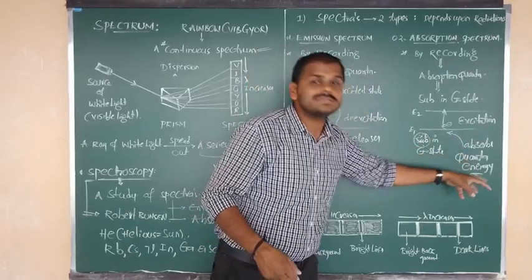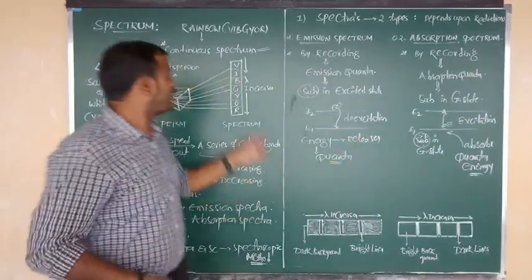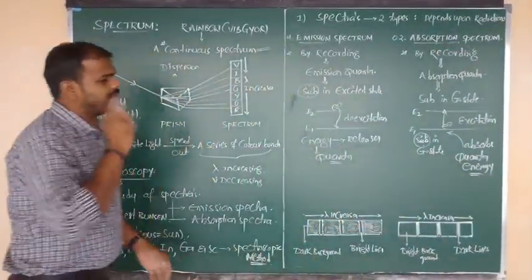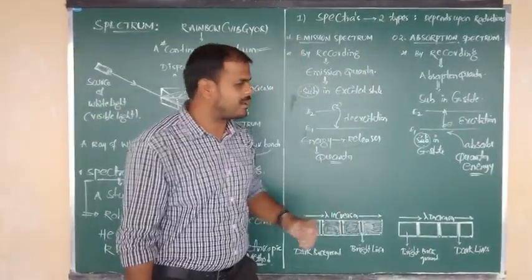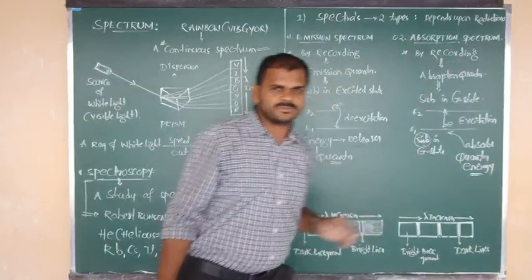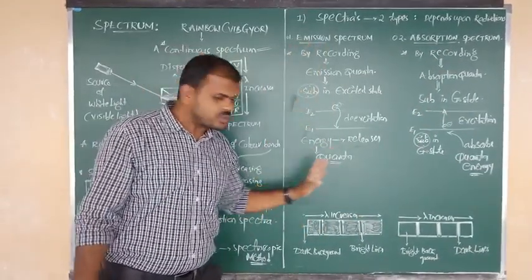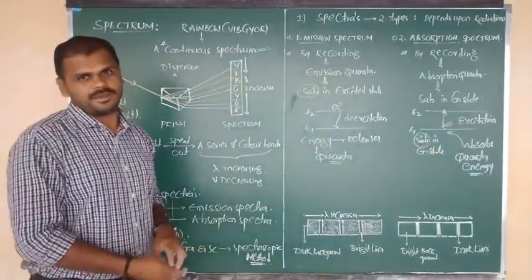Such absorbed quanta are recorded on the spectrum, and that is the absorption spectrum. So during de-excitation, emission spectrum; during excitation, absorption spectrum. In emission, quanta is released; in absorption, quanta is absorbed.